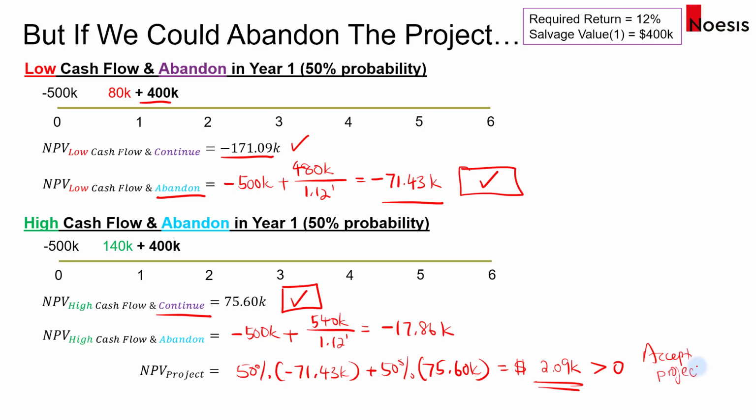So with the real option, the NPV of the project can actually go from negative to positive, as we have seen, okay, in the first part, where the NPV is actually negative 48,000 if there is no option to abandon. Okay, but with the option to abandon, the NPV changes to positive 2.09 thousand. So that's it for this video on the role of real options in capital budgeting. So there are different types of options, and this is just one of the many real options that are available for businesses.